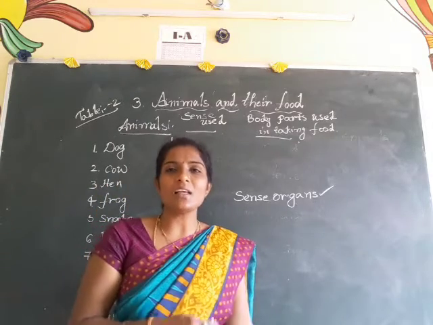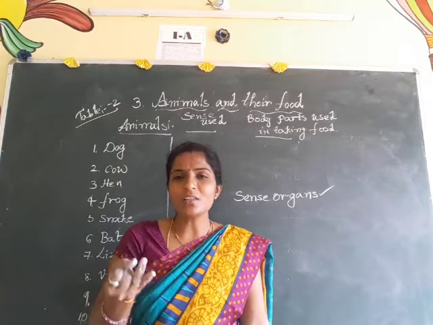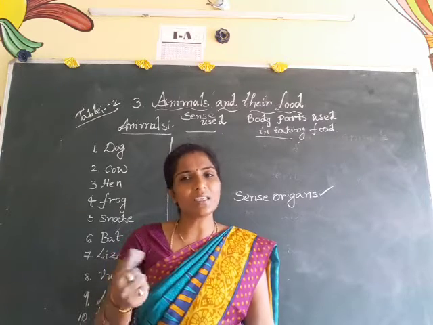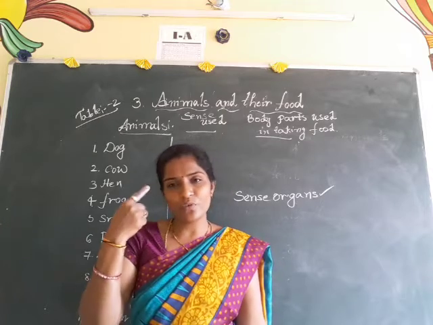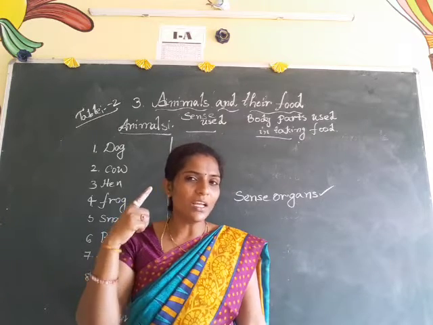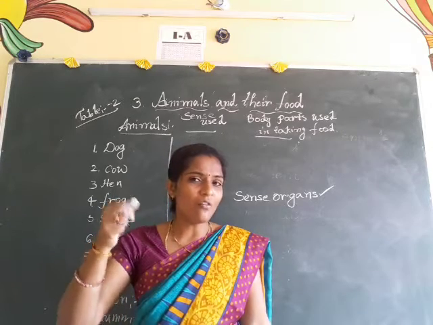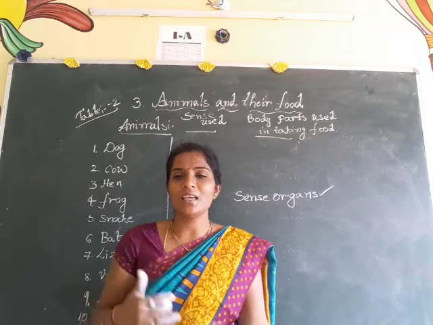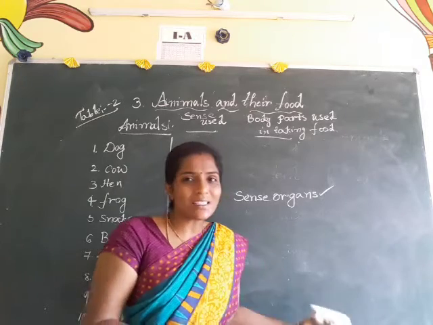In your previous classes you already learned the five sense organs: eyes, ears, nose, tongue and skin. And you also know their uses: eyes for seeing, ears for hearing, nose for smelling, tongue for tasting, and skin for feeling. These seeing, hearing, smelling, tasting and feeling we call senses.